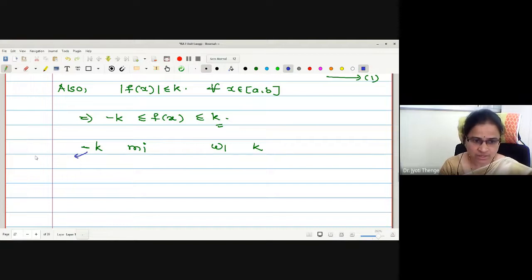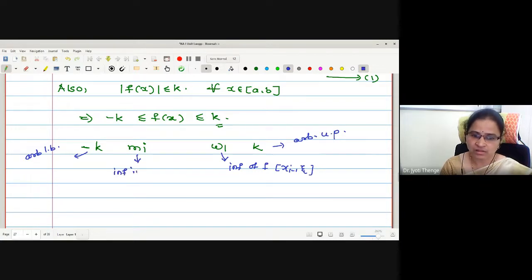See, this is an arbitrary lower bound and this is an arbitrary upper bound. What about w1? w1 is the infimum of f in which interval? From x(i-1) to zeta, and this is the infimum of f in the ith subinterval. What is the meaning of infimum? It is the greatest lower bound.